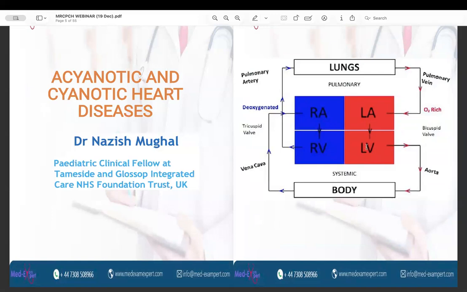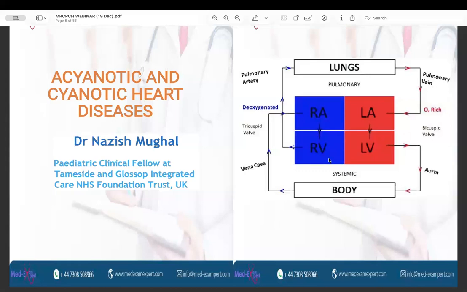So what happens after the birth? The blood tends to flow from the left side to the right side. So VSD is again an example of the left to right shunt like ASD. So the blood is flowing from the left ventricle to the right ventricle and from the right ventricle to the pulmonary artery to the lungs. So the blood continues to flow.